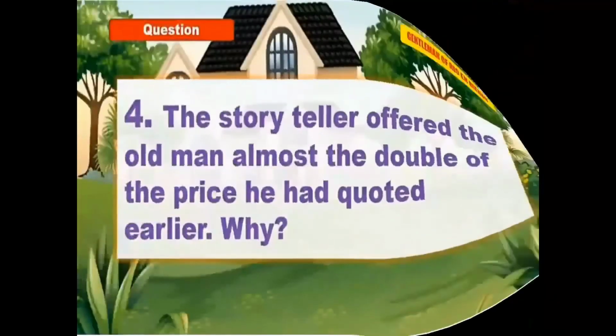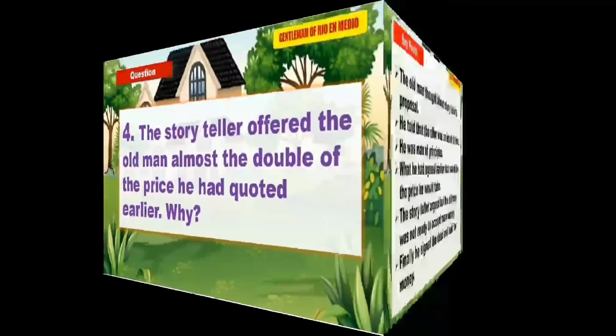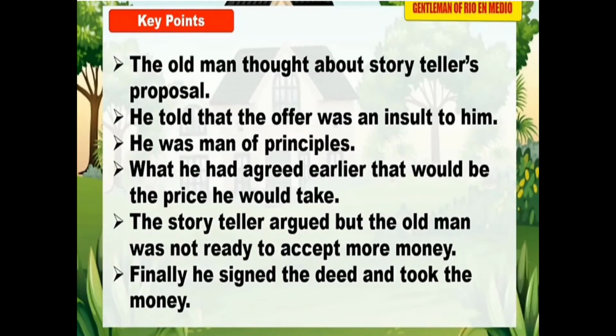Children, here is your question. The storyteller offered the old man almost double the price he had quoted earlier. Why? When the storyteller offered the old man almost double the price, the old man thought about the storyteller's proposal for a while and he rejected that offer, telling that it was an insult to him. If any other person was in that place, they would have felt very happy and accepted that extra amount.